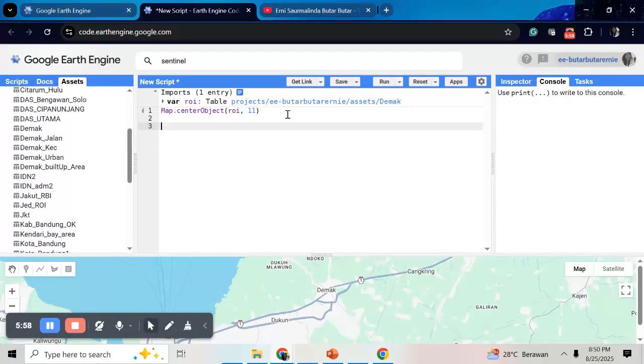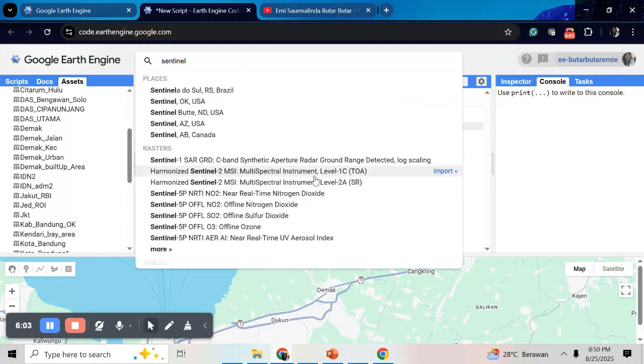Just make a variable here, for example, Sentinel-2.